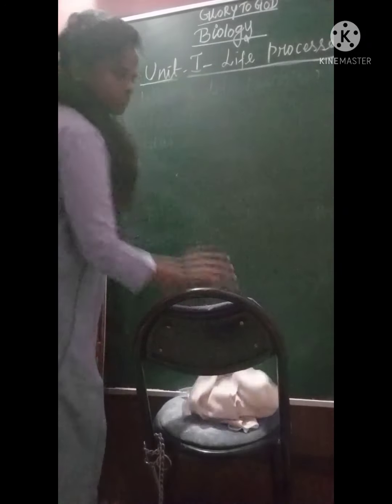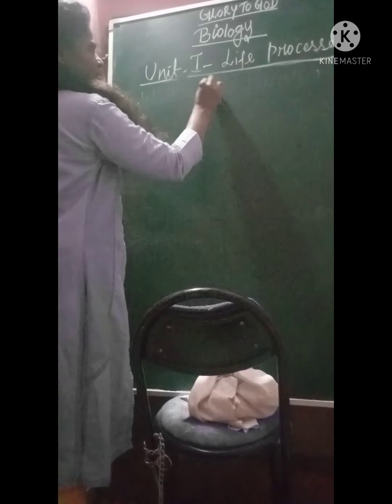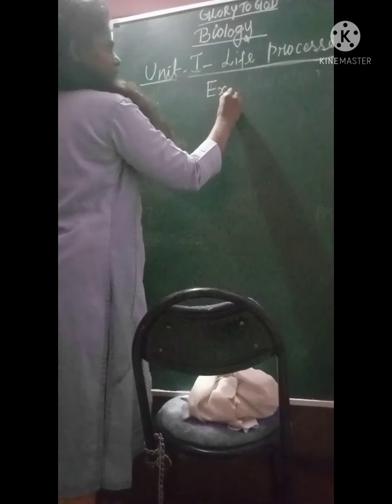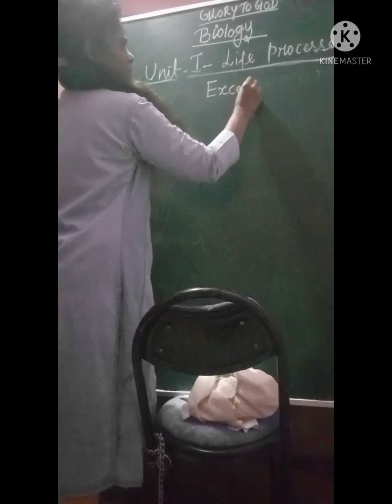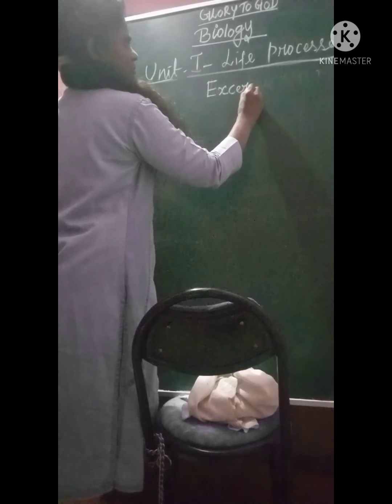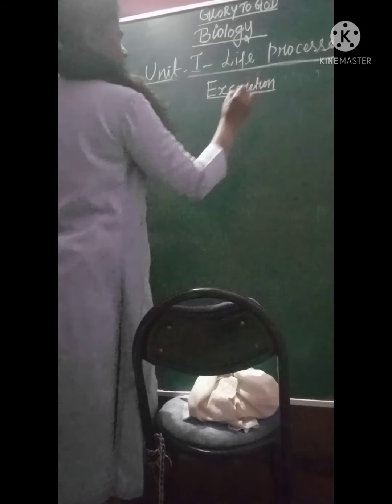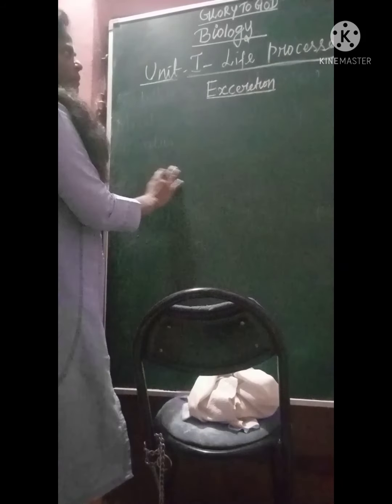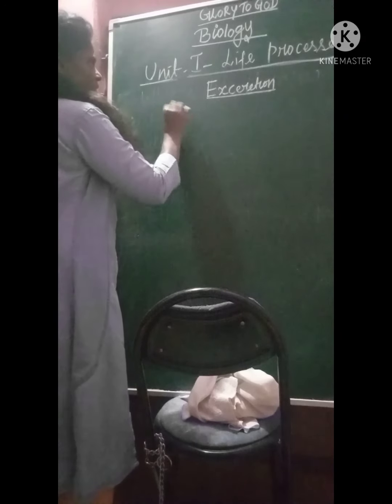Okay, excretion. When you get a question, explain about excretion in human beings, you have to write it in short. First you have to divide it into two parts.